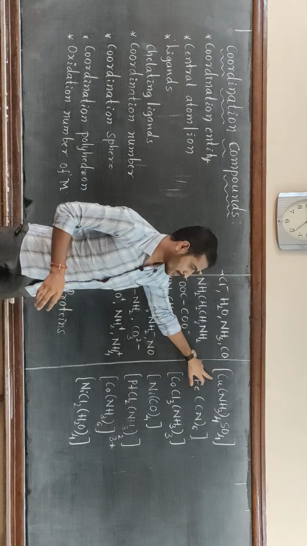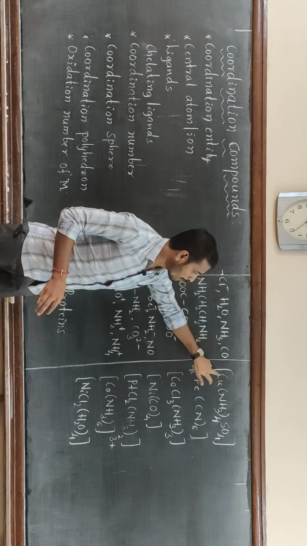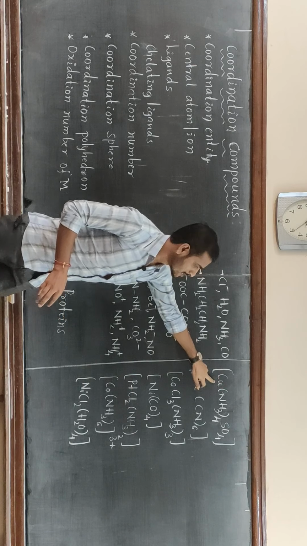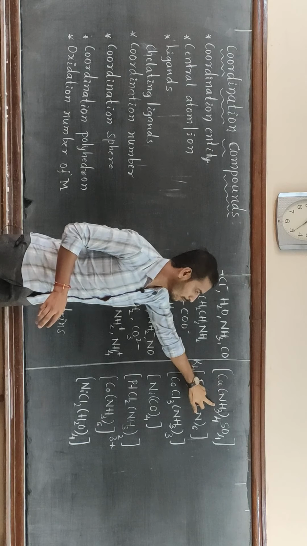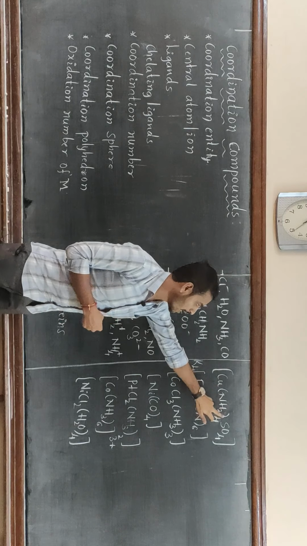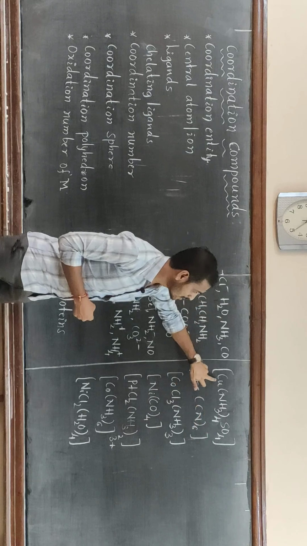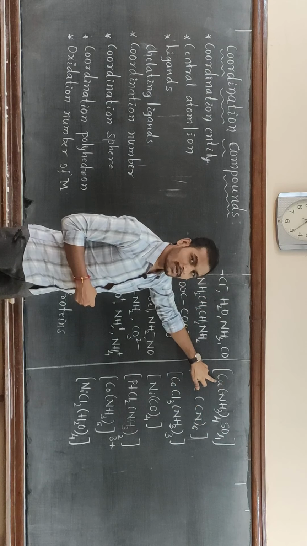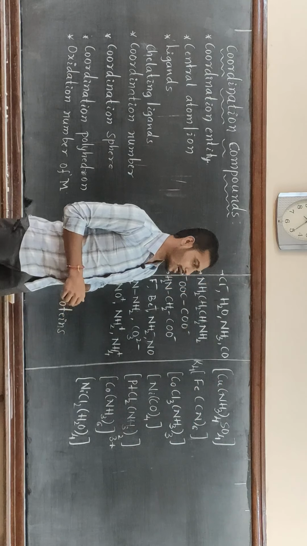Okay, look at this one. In this compound, this copper is surrounded by, or is coordinated with, 4 molecules of ammonia and 1 molecule of sulfate. And this metal atom or ion itself is the central metal atom or ion.